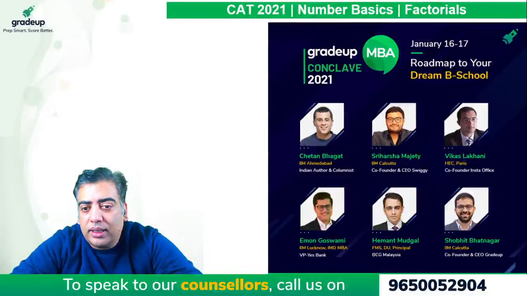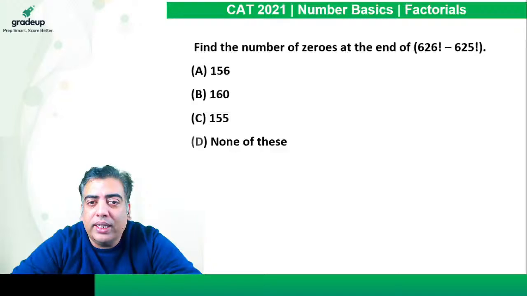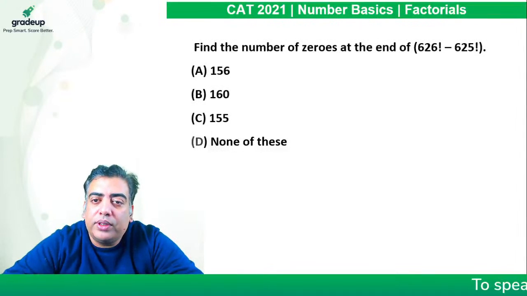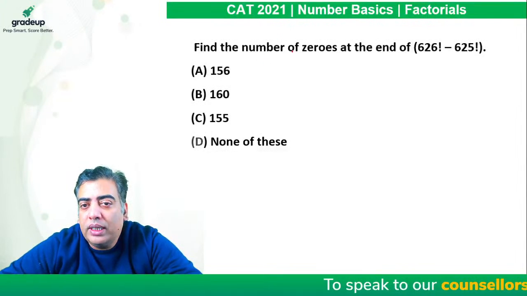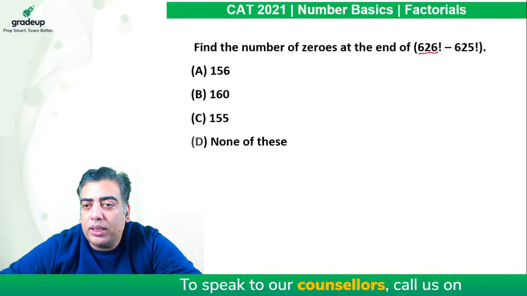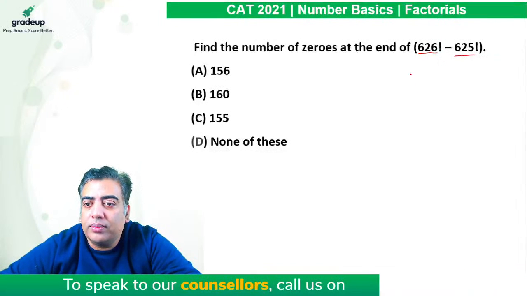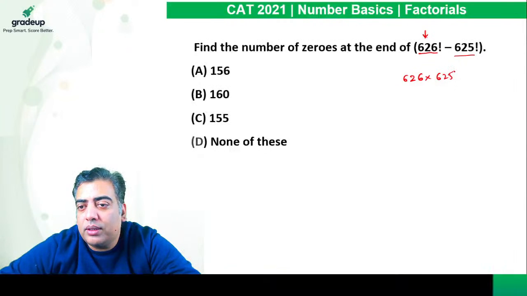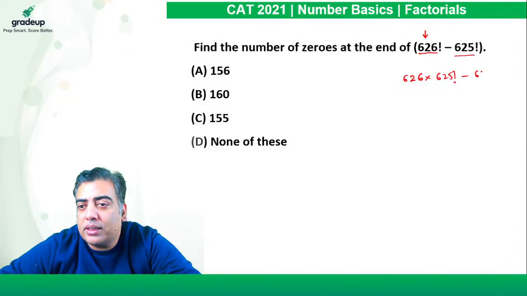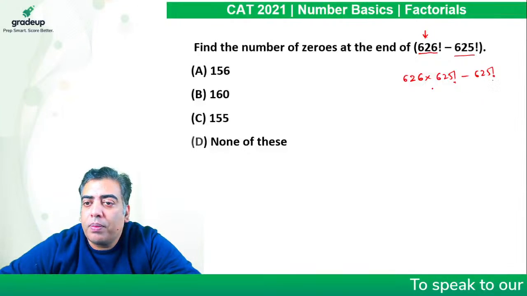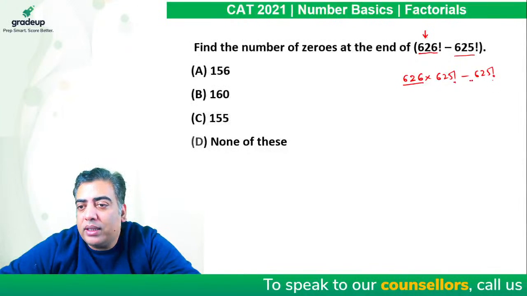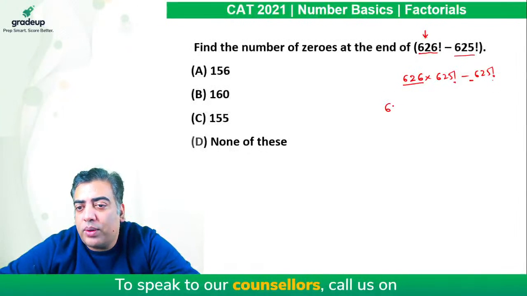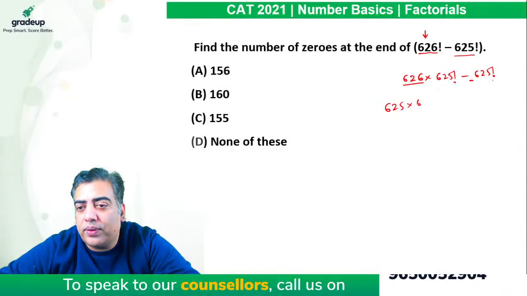Okay, now here it says find the number of zeros at the end of 626! minus 625!. Now this 626! can be rewritten as 626 into 625!, minus 625!. So 626 minus 1 comes out to be 625 into 625!.